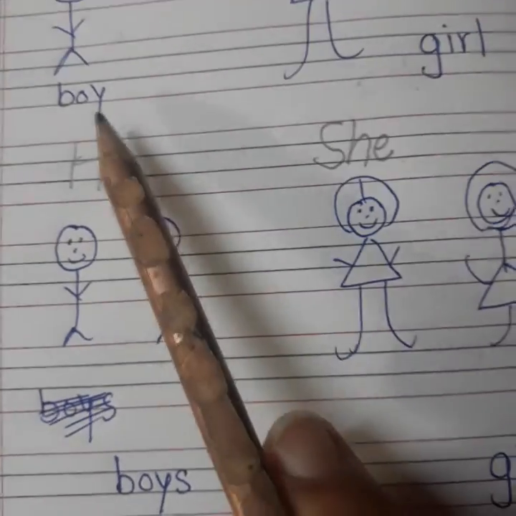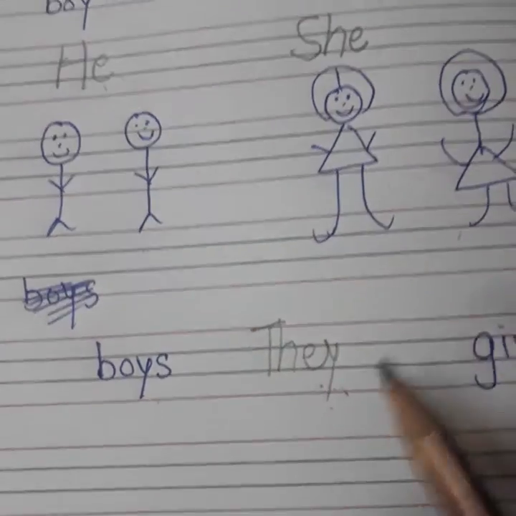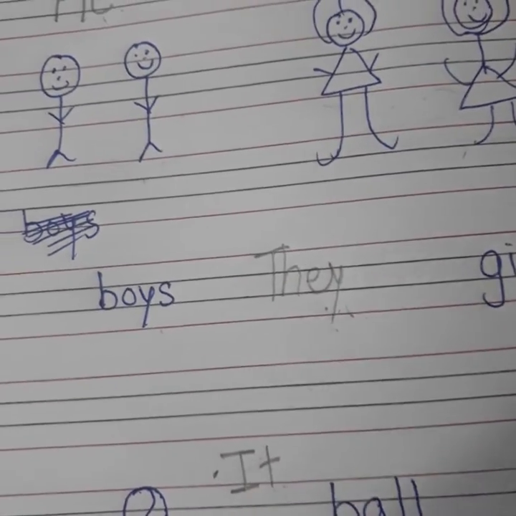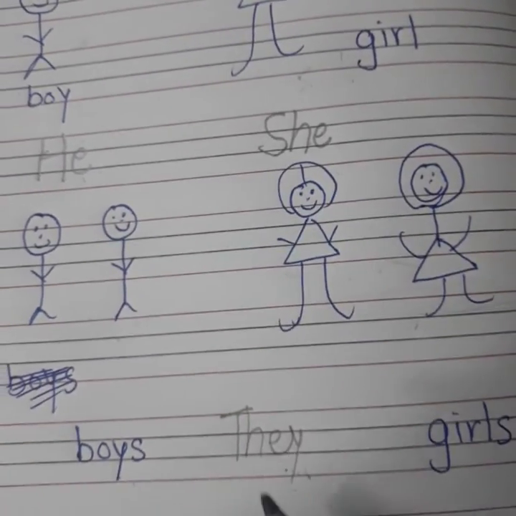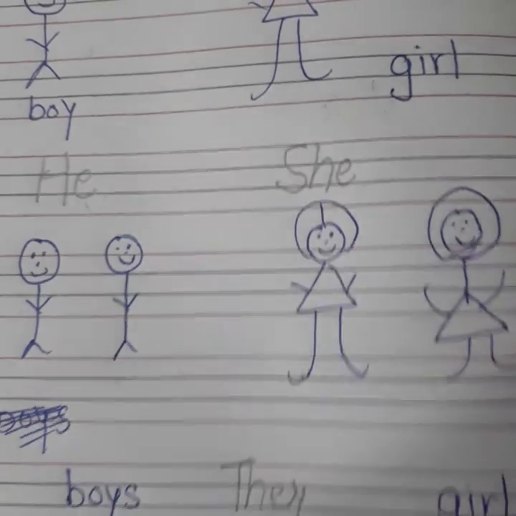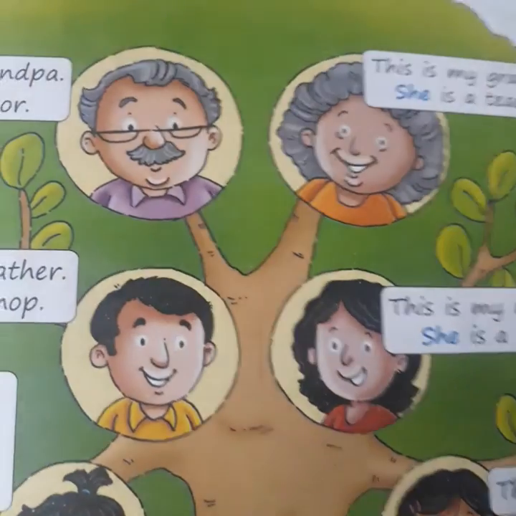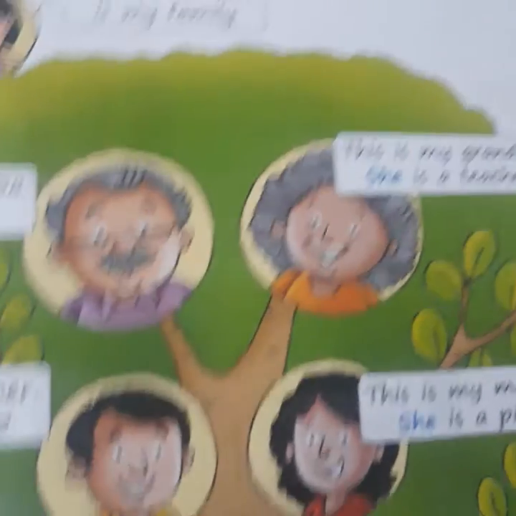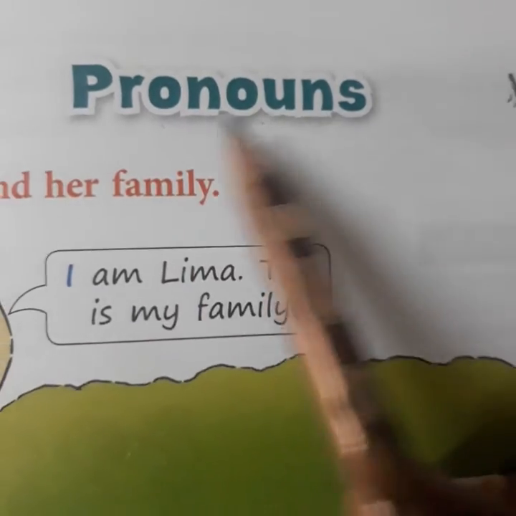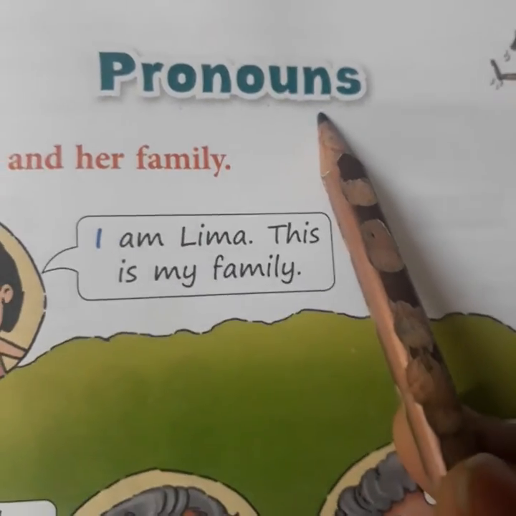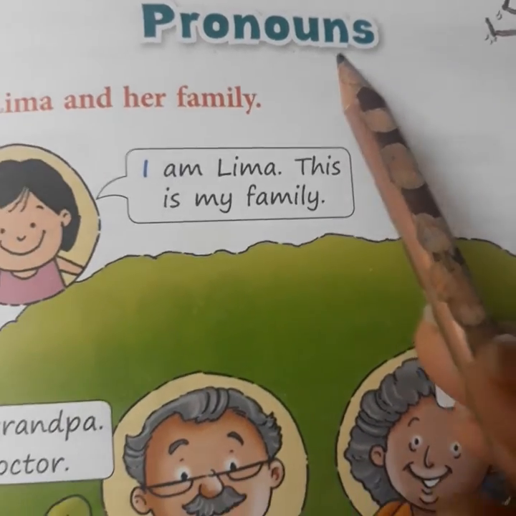Right? For boy, he, for girl, she, for more than one people, they, and for things we use the word it. Now these words, he, she, they, it, they are called pronouns. Pronouns, the words which we use in place of a noun. I repeat, the words which we use in place of a noun are called pronouns.